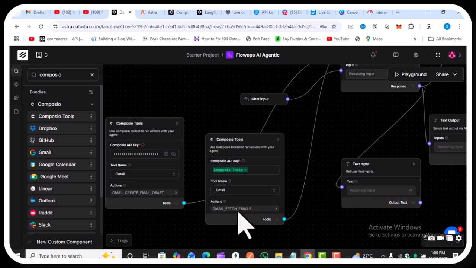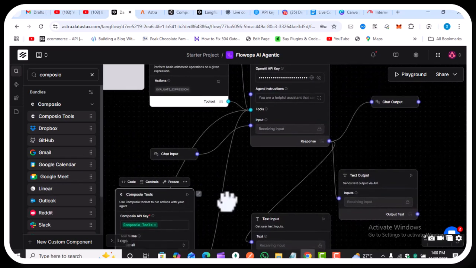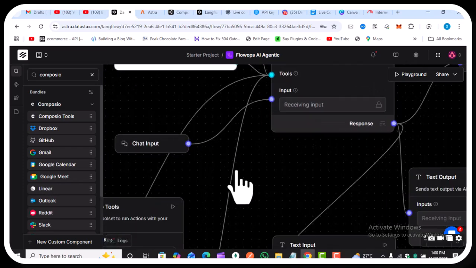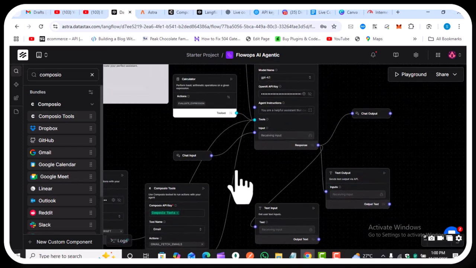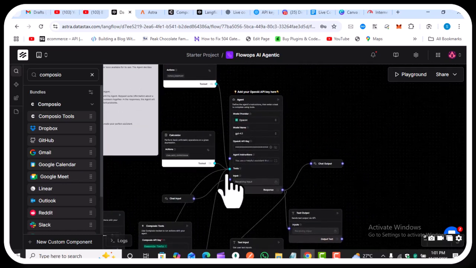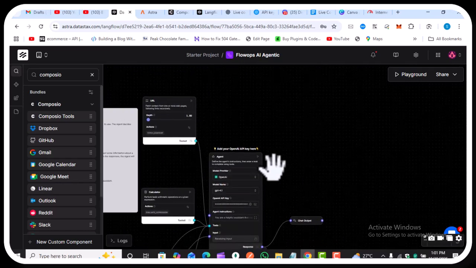So we connect this node to OpenAI, and the calendar to OpenAI. Also connect the URL. You can pass any URL to get any data.